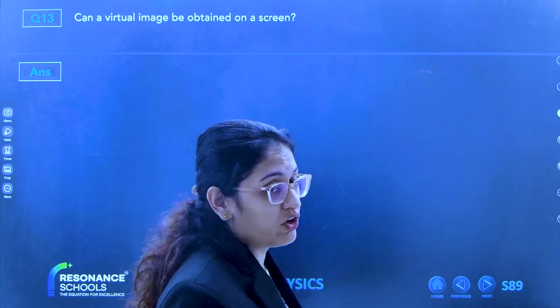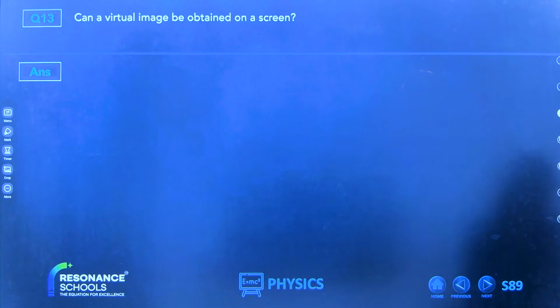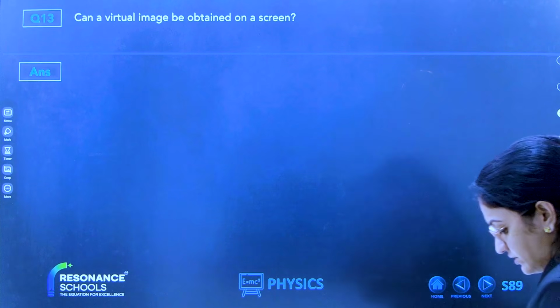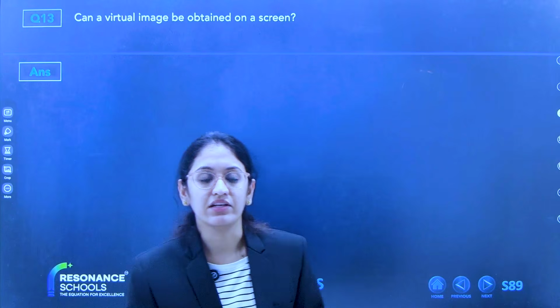Can a virtual image be obtained on a screen? Tell me, what is a virtual image? Yes, which cannot be obtained on a screen.